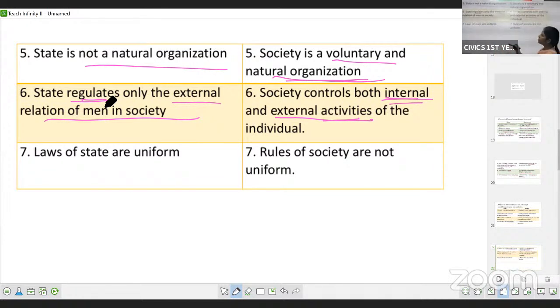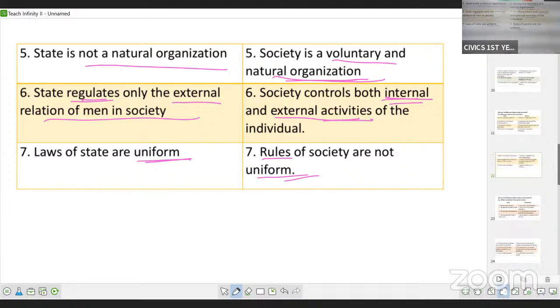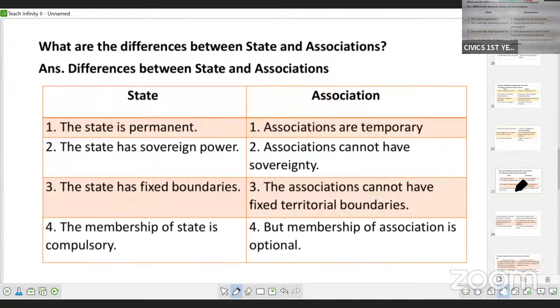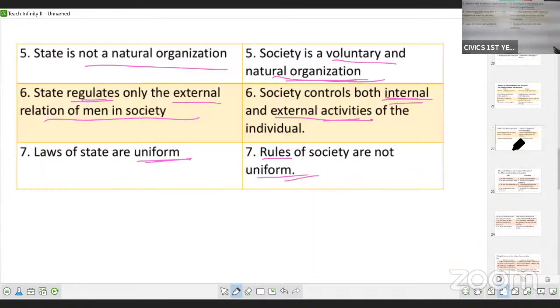Okay, then laws of the state are uniform, whereas rules of the society are not uniform. So these are the differences between the state and society. Any 5 differences, if you are thorough, it's well and good. It's better to learn at least 5 differences of each answer.